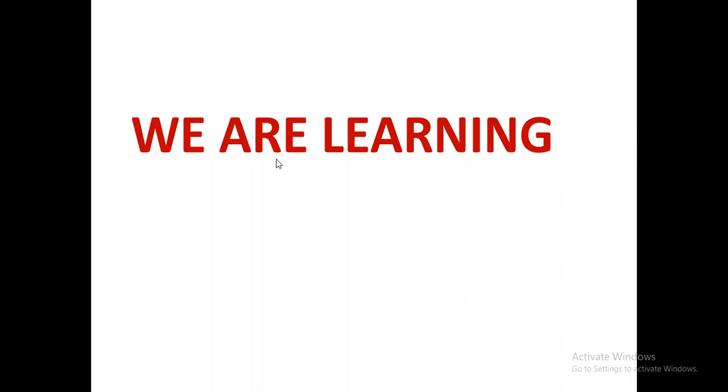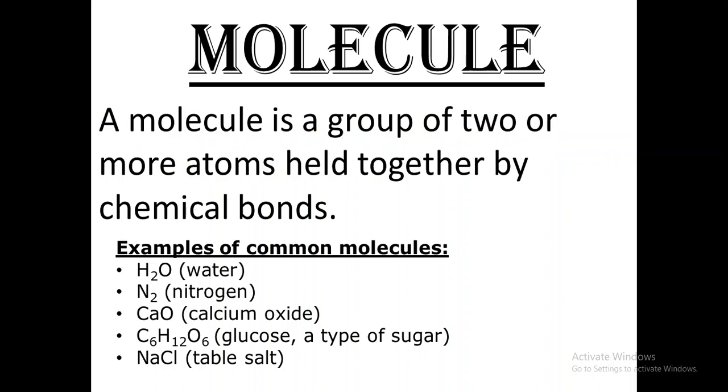Okay, are you clear now about the atoms and the molecules? Now, what is a molecule? A molecule is a group of 2 or more atoms held together by chemical bonds. Like how when you stand together, you hold hands to stand intact, like that, the chemical bonds. Molecules are made up of atoms. Molecules can exist independently, whereas almost all atoms cannot exist independently.